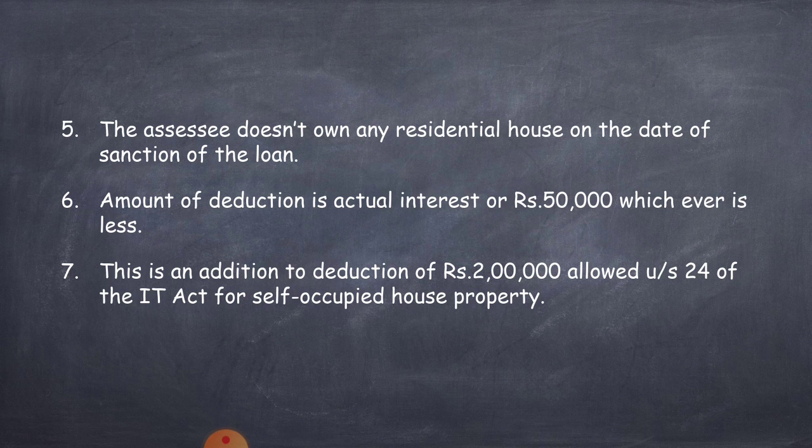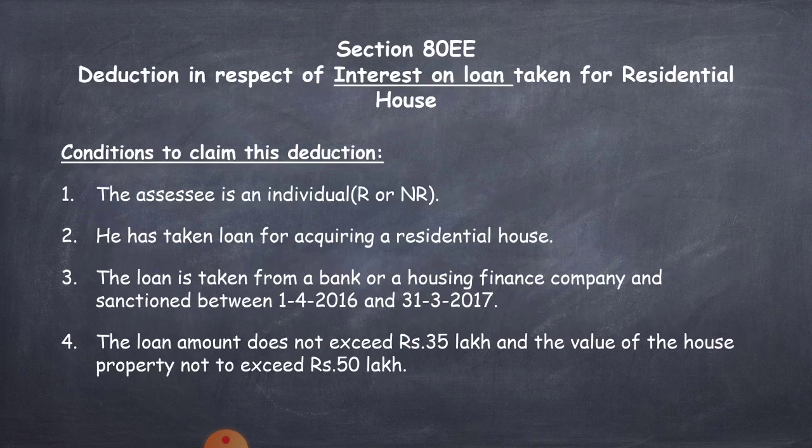They can choose between 80EE and section 24. So, this is about deduction 80EE regarding interest on loan taken for residential house.